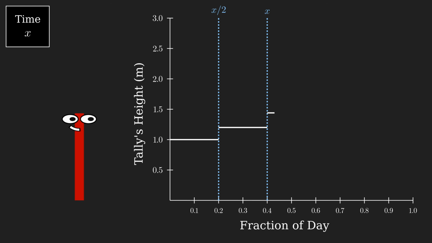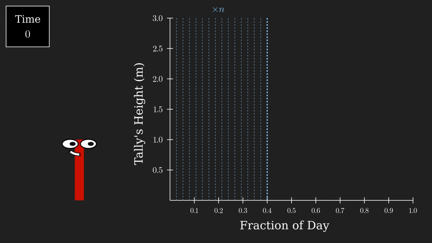This estimate still isn't the greatest because, for instance, there is unseen mass that grows between time 0 and time x/4, which itself grows new mass until time x/2, and our calculation doesn't account for that. So what if we instead take her growth into account at n evenly spaced intervals, where we could pick n to be some very large integer? This would greatly improve the estimate because the amount of time during which unseen mass grows is decreased.